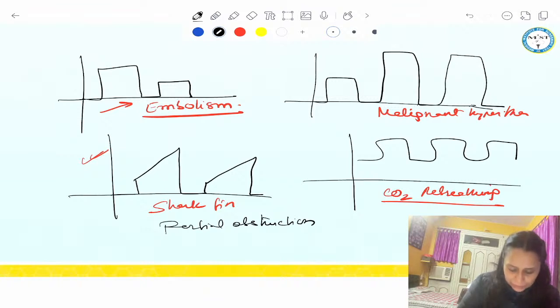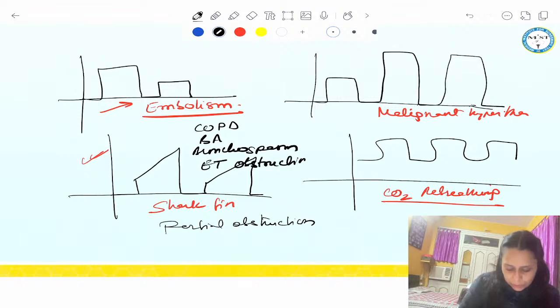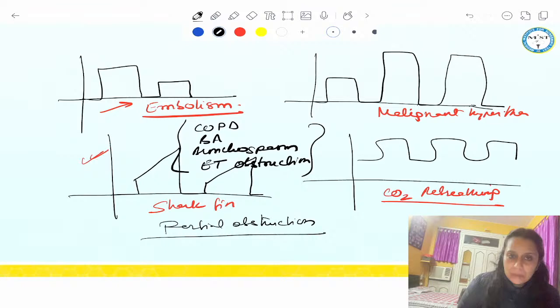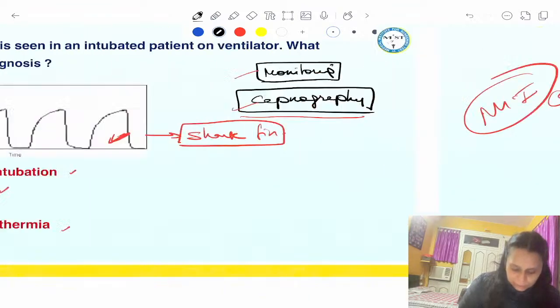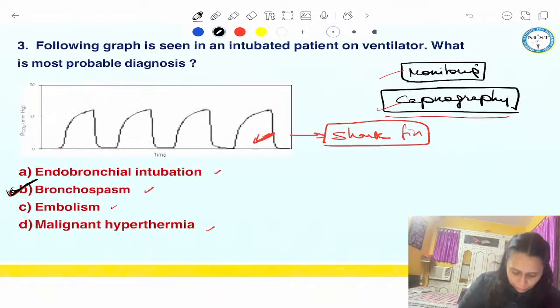And this would be in your COPD patient, your bronchial asthma patient, your bronchospasm patient, or ET tube obstruction patient, right? In all this, it could be possibility that we would get a shark fin pattern, right? So this question was shark fin pattern and the answer is bronchospasm.